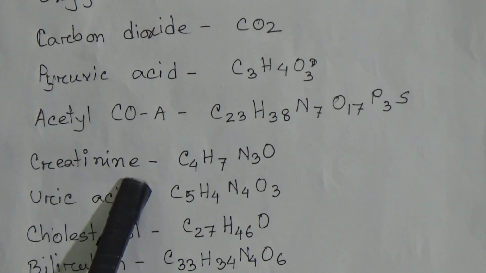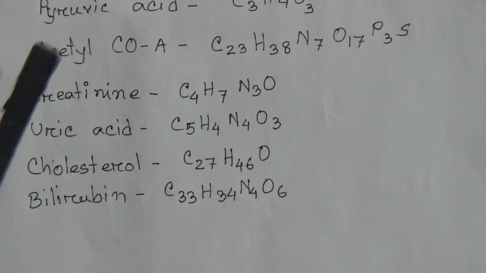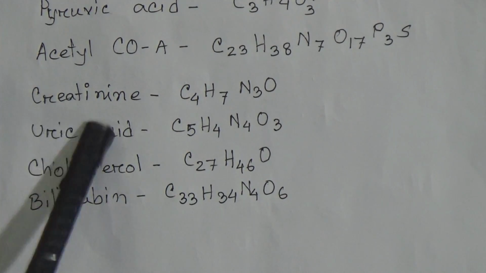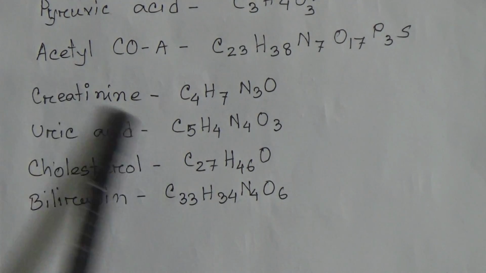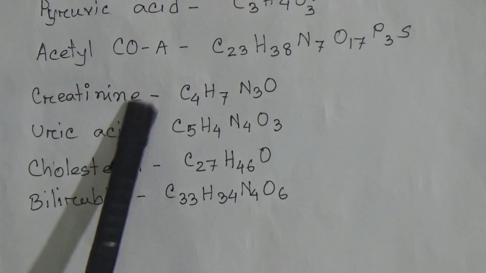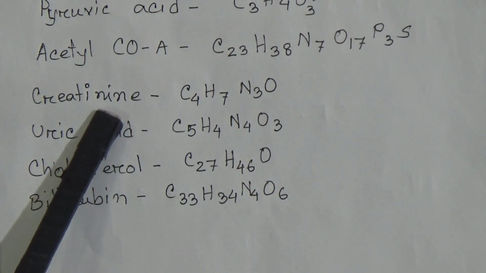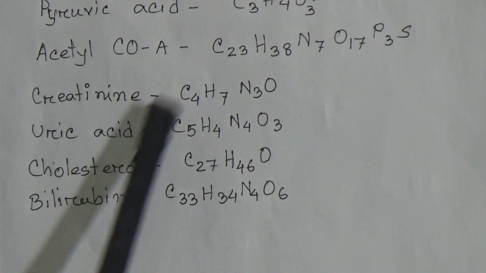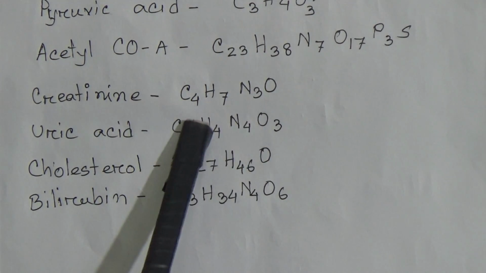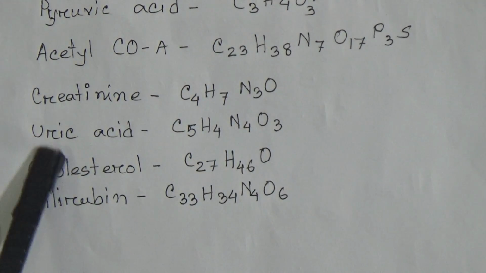You have heard these names: creatinine, uric acid, cholesterol, bilirubin, because when we go for blood testing we hear these names. By knowing the creatinine percentage we can easily understand how our kidney is working. Creatinine is present in our body, and its chemical formula is C4H7N3O.